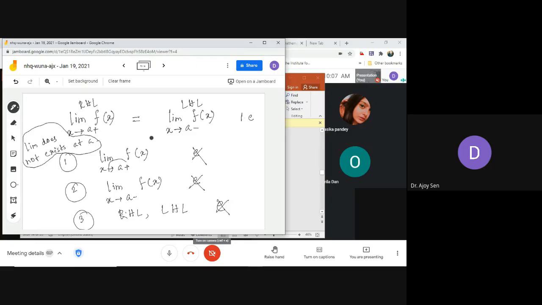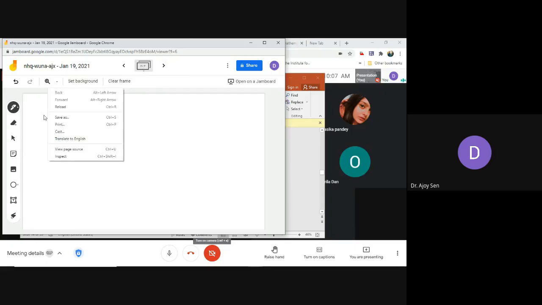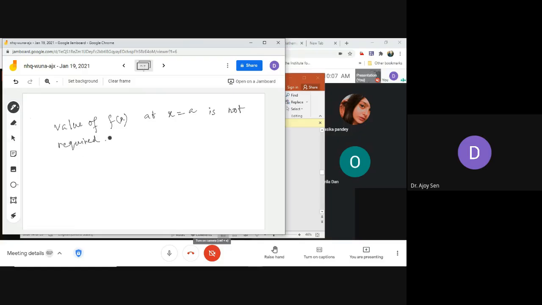So this point is very important. Another point which is very important is that the value of f of x at x equals a is not required for checking the limit.